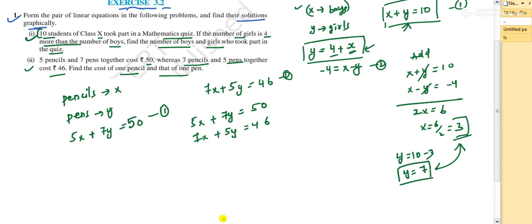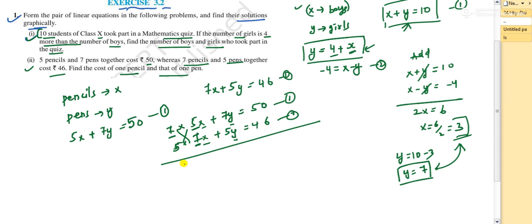So I will again solve this using the elimination method. Okay, so what can we do? You have to just multiply. None of the coefficients of the variables, either of x or y, are the same, so just multiply this with 7 and this with 5. The first value will multiply with this equation, and the other value will multiply with this one. Okay, like this, cross multiply.